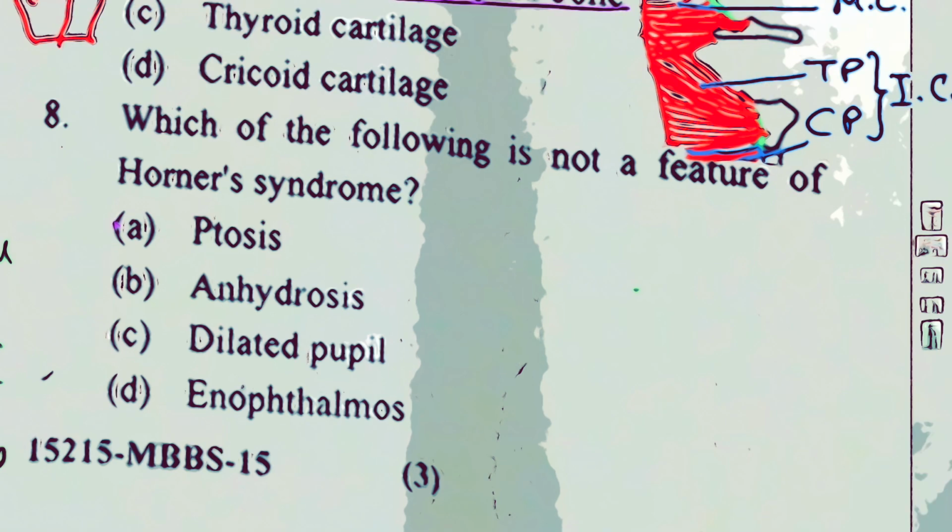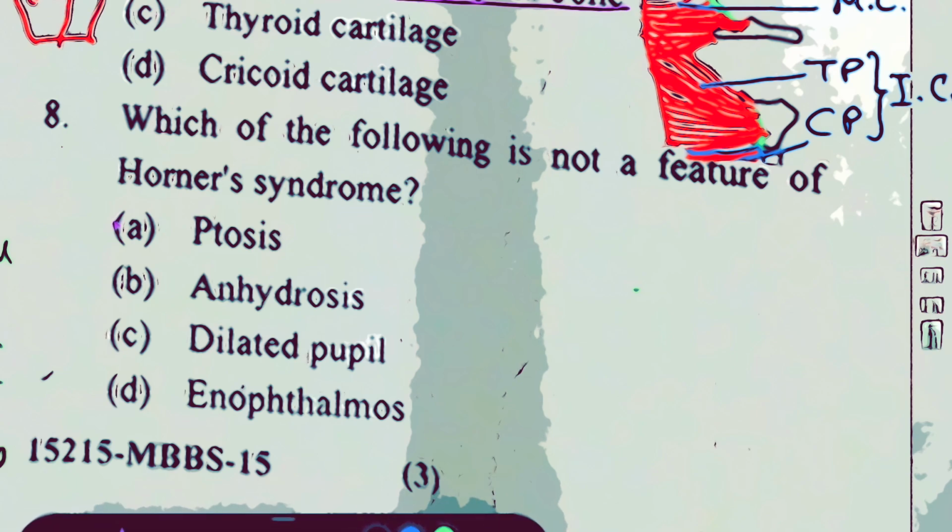Next question is question number 8. Which of the following is not a feature of Horner's syndrome? Ptosis, anhidrosis, dilated pupil, and enophthalmos. So remember that Horner's syndrome is loss of sympathetic innervation to the orbit, and that is associated with injury to the lower trunk of the brachial plexus as well.